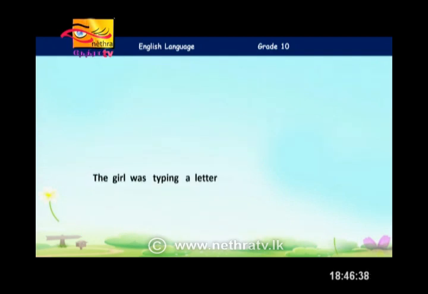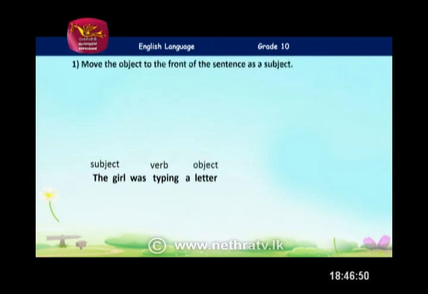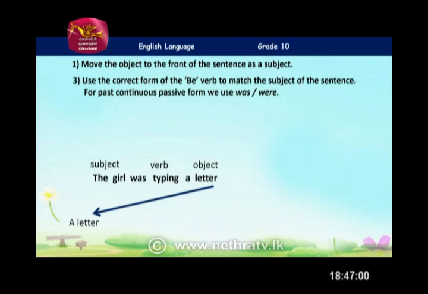We'll take the example: the girl was typing a letter. The subject is the girl. The verb is was typing. That's the past continuous verb. You need to remember. A letter is the object. So first thing, you're going to move the object to the front of the sentence as the subject in passive voice. So, a letter comes in front. Then what you're going to do is use the correct form of the be verb to match the subject of the passive voice.